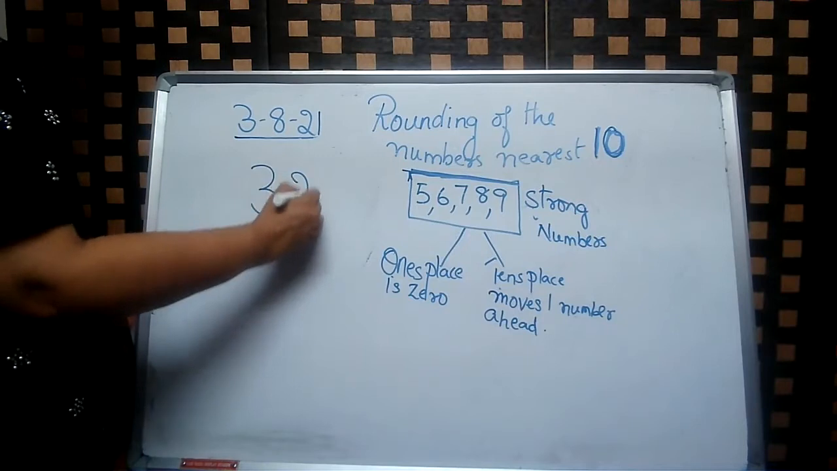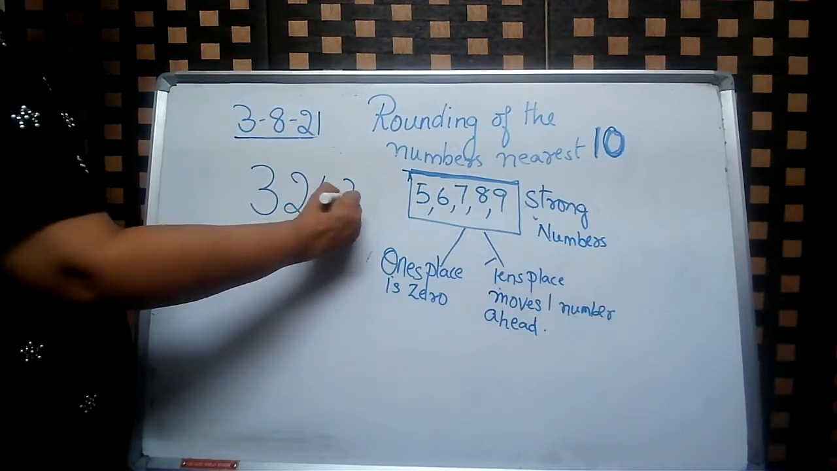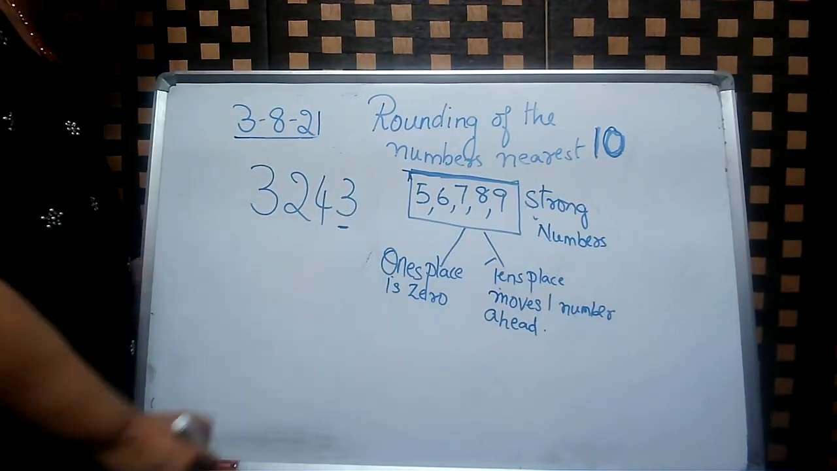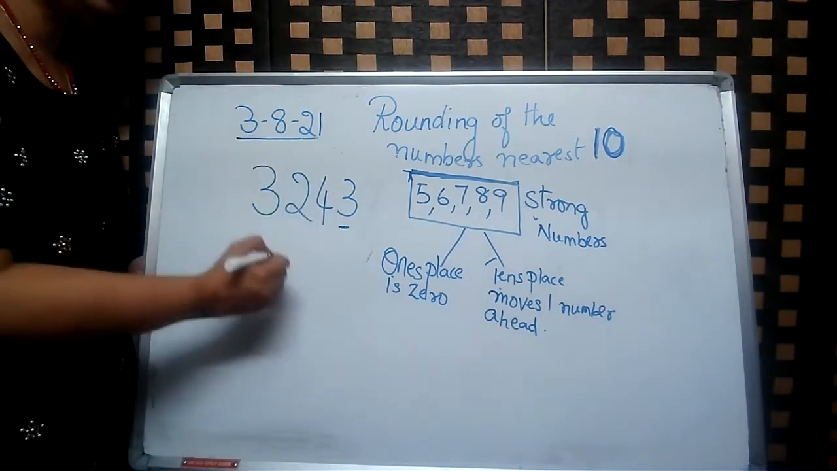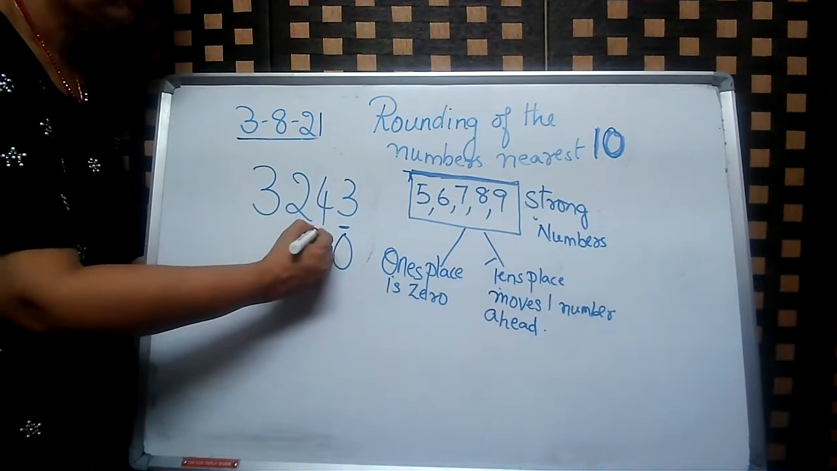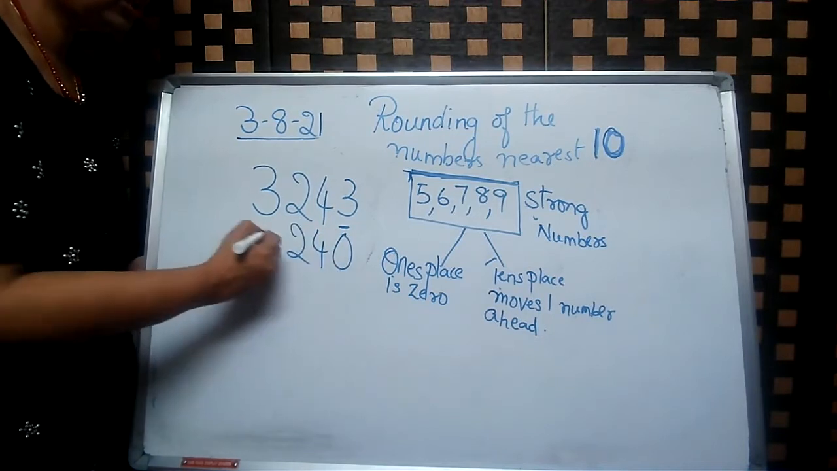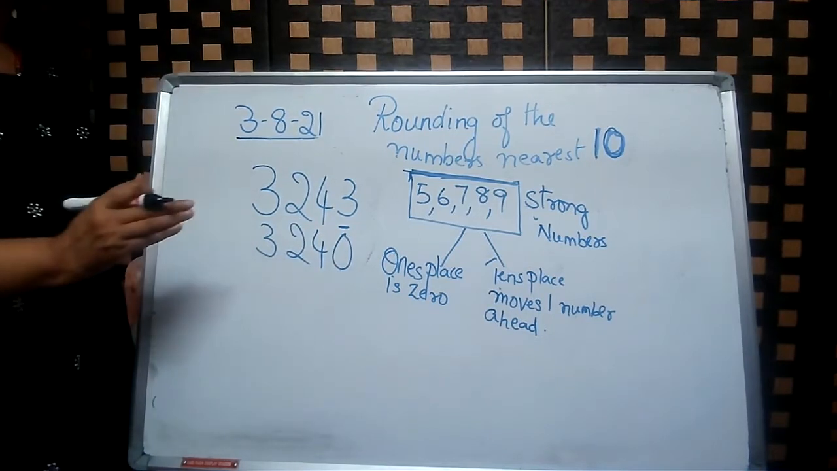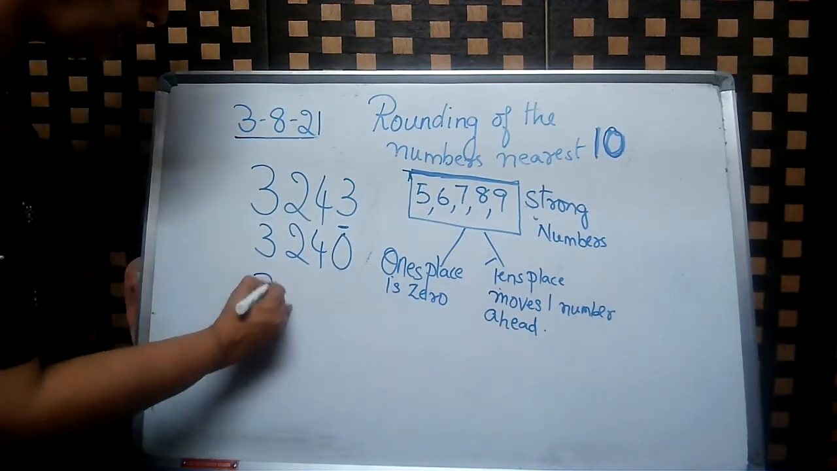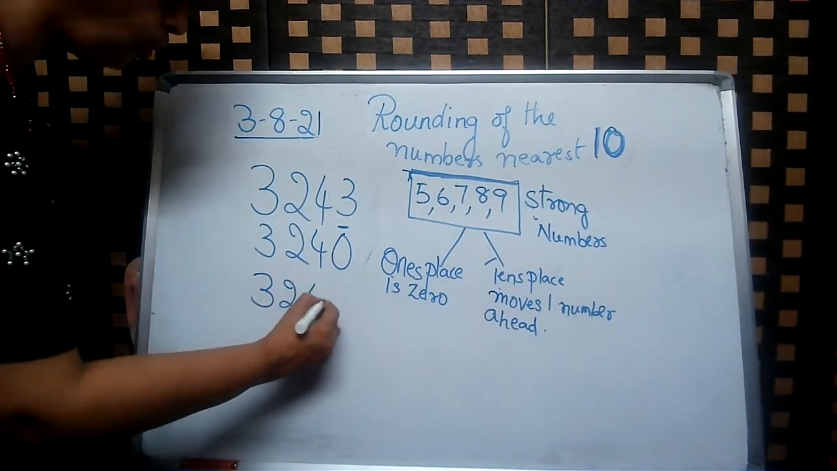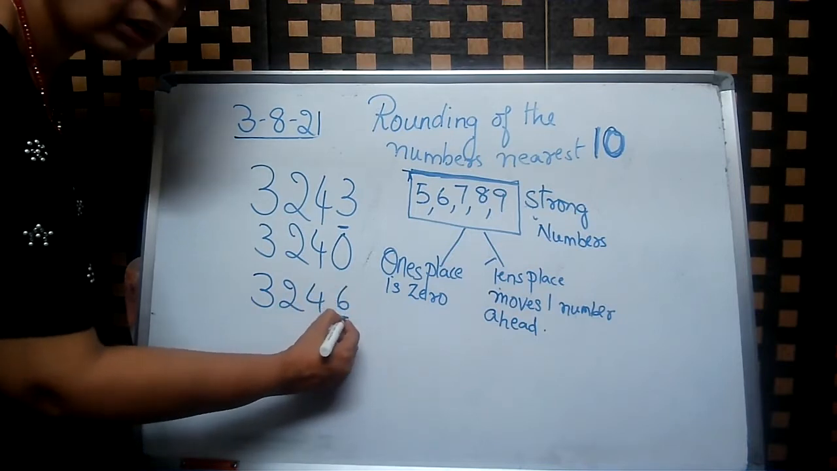3, 2, 4, 3. Is it a weak number or a strong number, children? It's a weak number. So 0, 4, 2, 3. Only this simple question you find out: is it weak or strong? Same thing, I will give you one more number. 3, 2, 4, 6. Is it weak or strong?